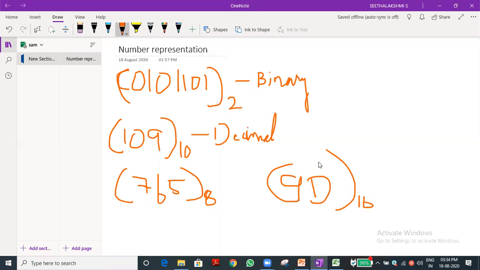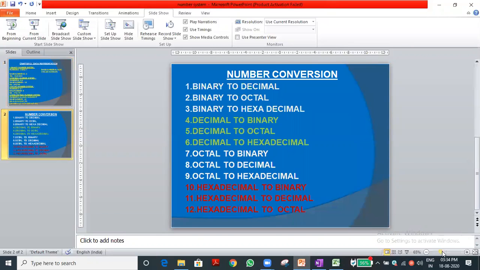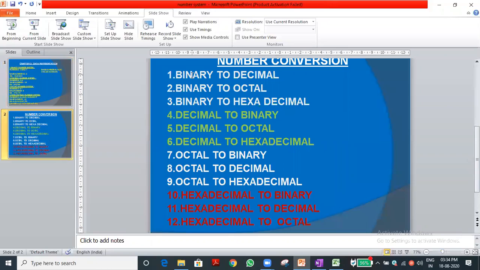Okay, good. So now you know how to represent the number system. Do you know it or not? Yes, sir. Let me go to the next concept, what we discussed in the slide. Let me go to the slide we have discussed. You can see, first we discussed binary to decimal. Binary number to decimal. How to do the conversion?